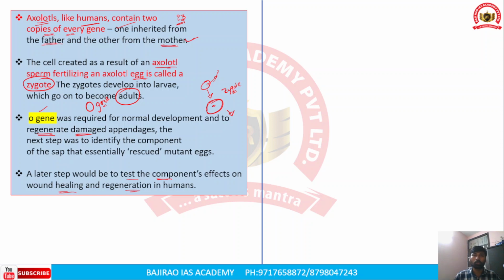This will possibly have important implications for human beings if we understand the mechanism of the O gene and apply its components to wound healing and regeneration in humans. So this is all about axolotls. Just remember the name and important characteristics of this species.